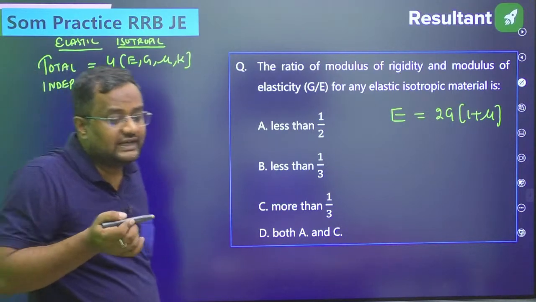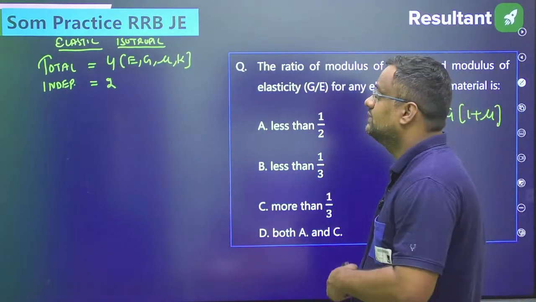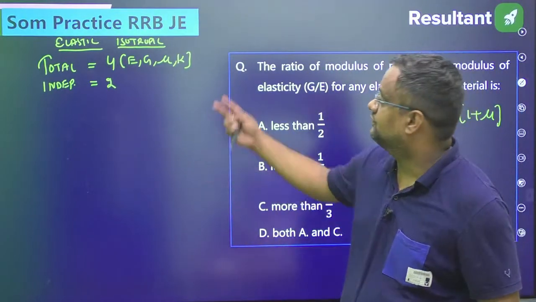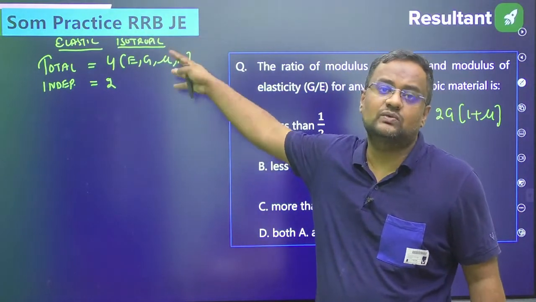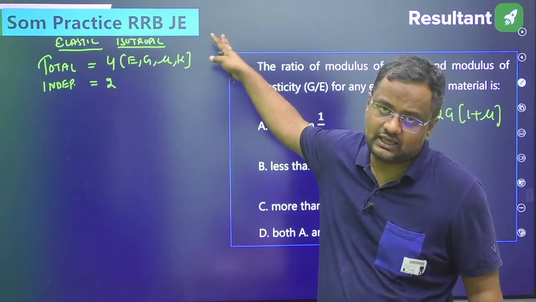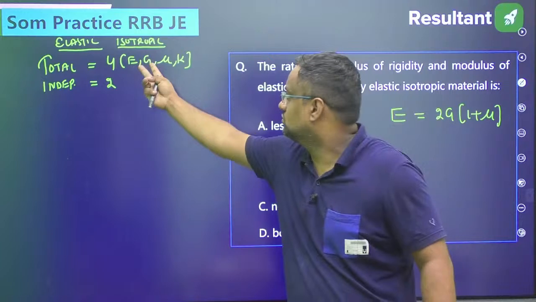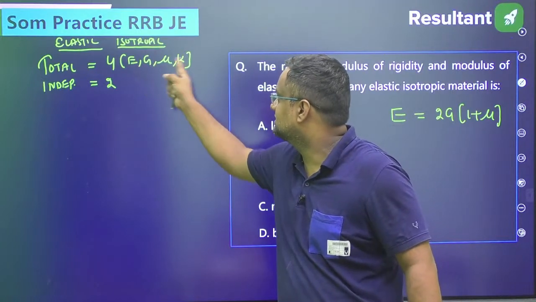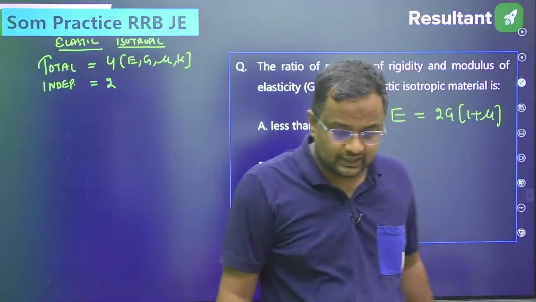Now, what is the meaning of independent are 2? It means that there are formulas. If you know any 2, then you can find the remaining 2 also, because there are relations, or formulas, between E, G, mu, K. Those any 2 can be these 2, these 2, or this and this, anything. From any 2 you can find the remaining 2.